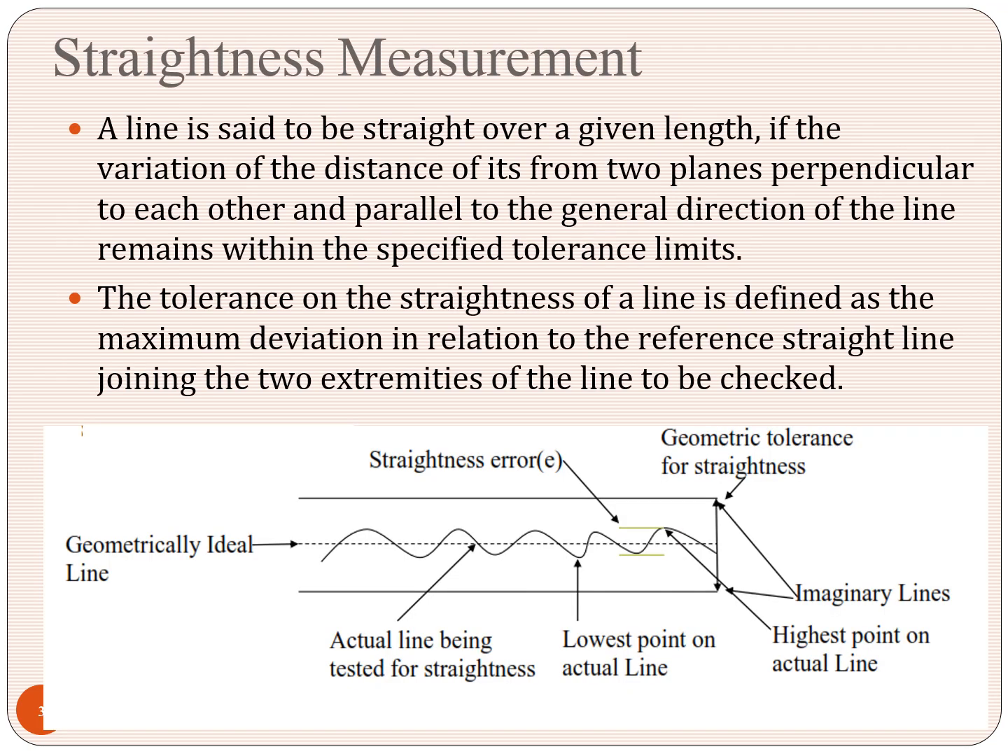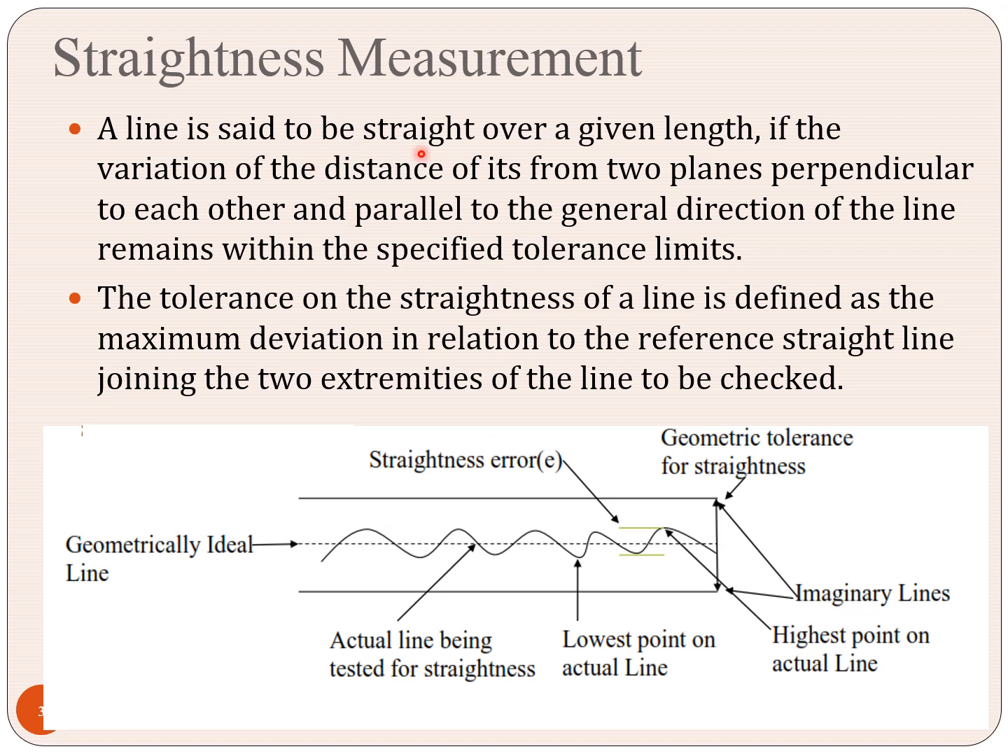So, straightness measurement. How can we define straightness? We can take some geometrically ideal line and look at any surface. Any surface has some peaks and valleys. So this is the geometric tolerance for straightness, and we have to measure it. Based on these peaks and valleys we can find the straight surface. So for this we will discuss how to measure straightness.